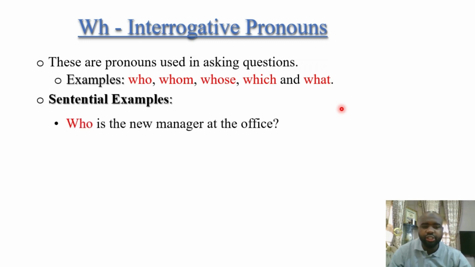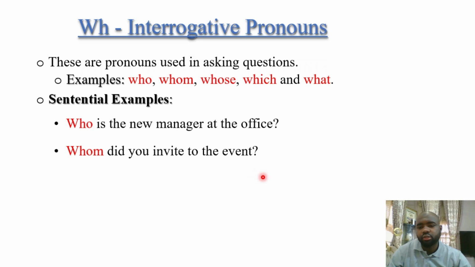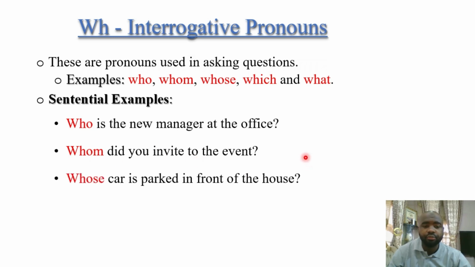Let's have the sentential examples. The first one we have is, who is the new manager at the office? Who here is a question. Whom did you invite to the event? This is referring to a person also. Whom did you invite to the event?